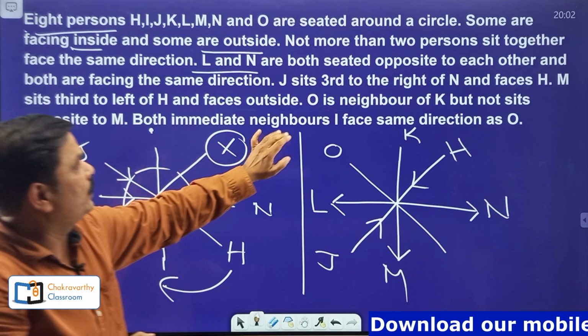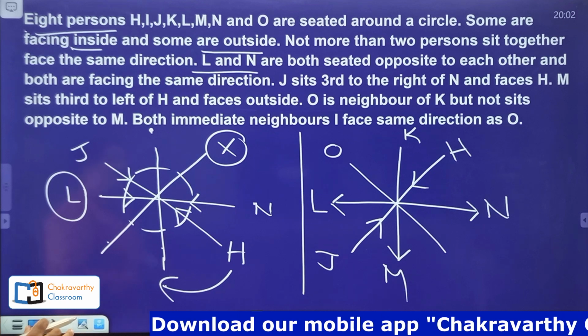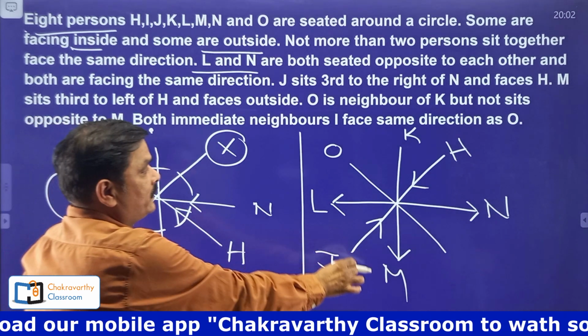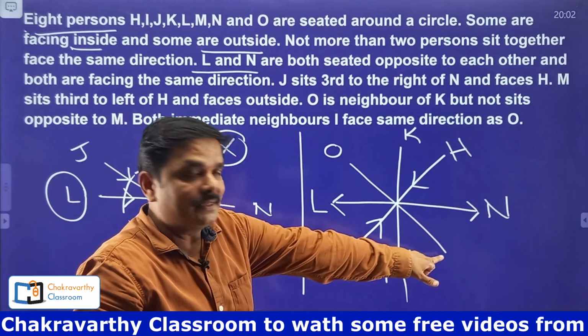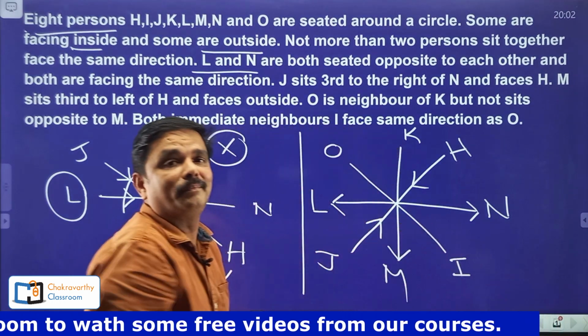Alright, now go for the next information here. Both immediate neighbors of I face the same direction as O. Where is I? Now, all 7 persons have come out of 8. One person is remaining, one place is remaining. So, I must keep I here.